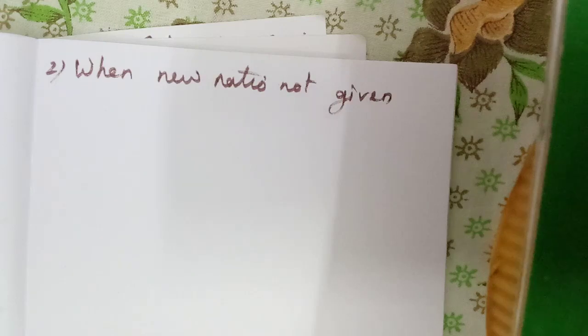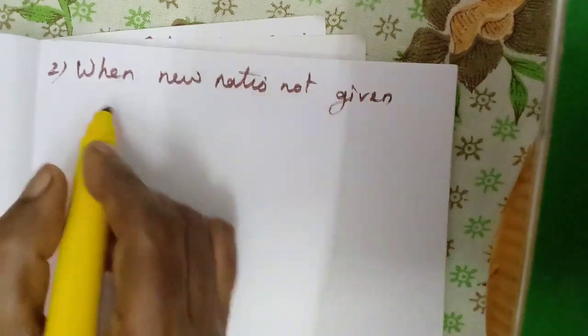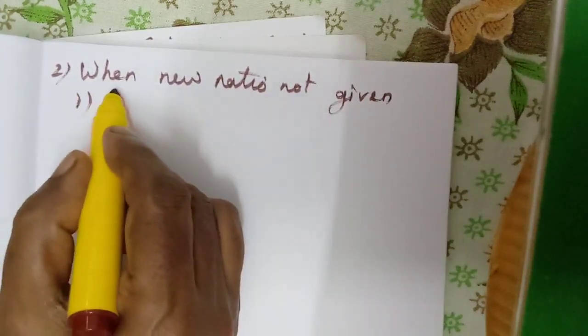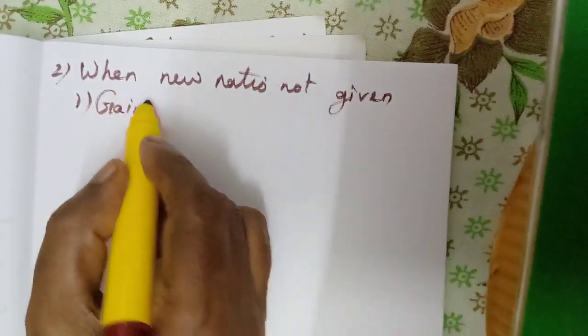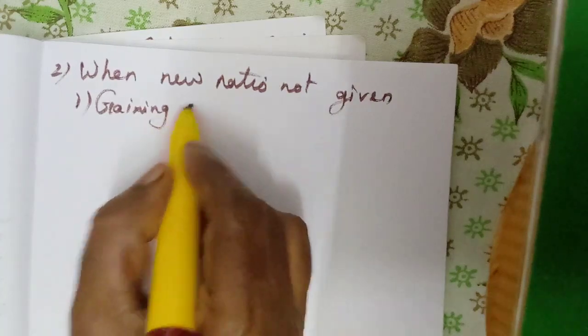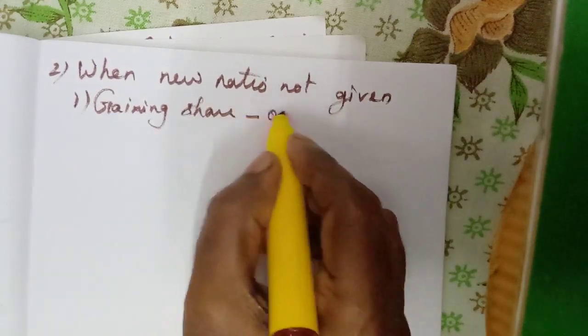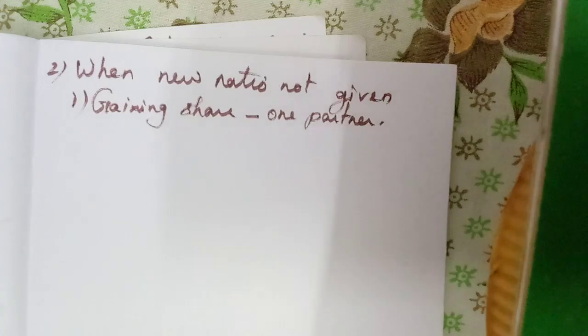When the new profit sharing ratio is not given, what do we have to do? Here, if the new ratio is not given, what will they give you? The gaining share. We studied the sacrificing ratio being given; here the gaining share will be given, maybe in proportion. Or now only one partner gains the whole share of the retiring partner.